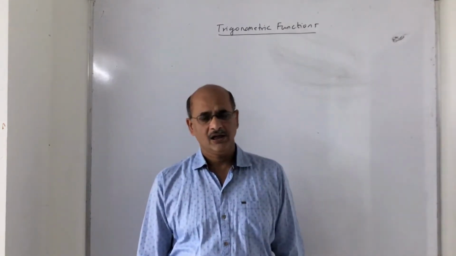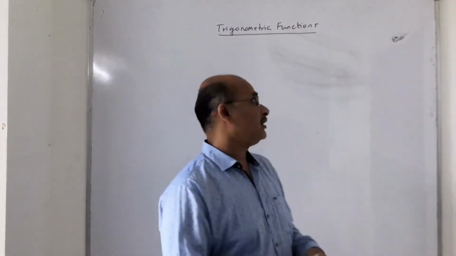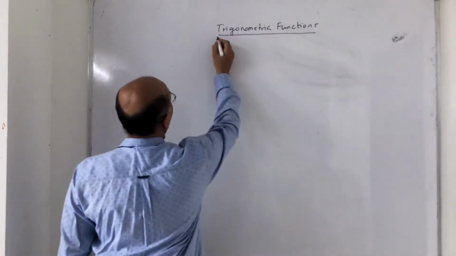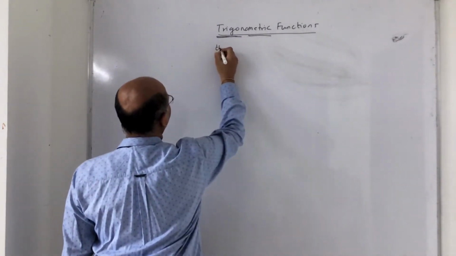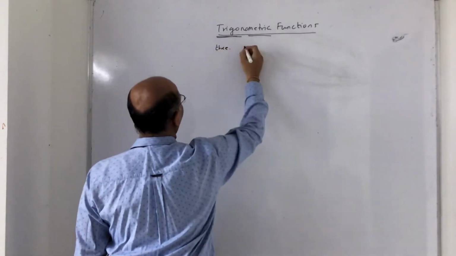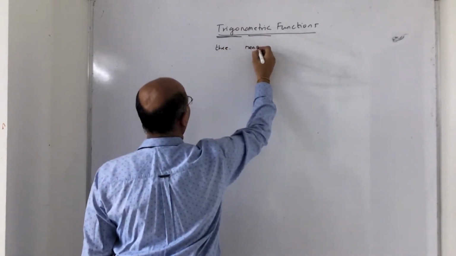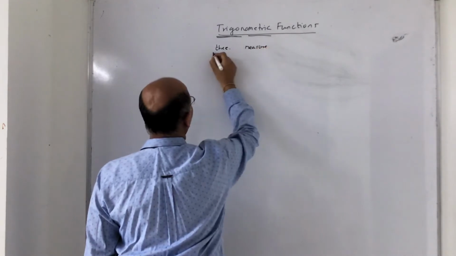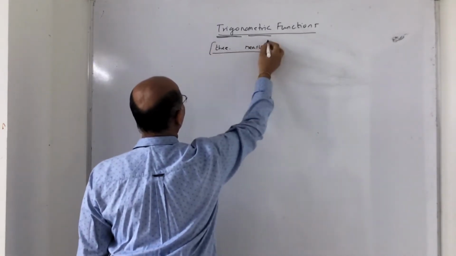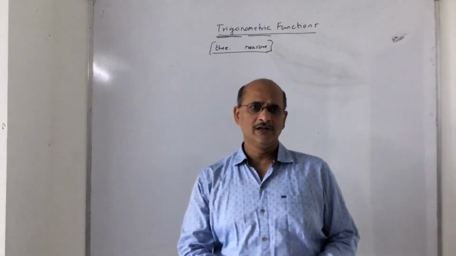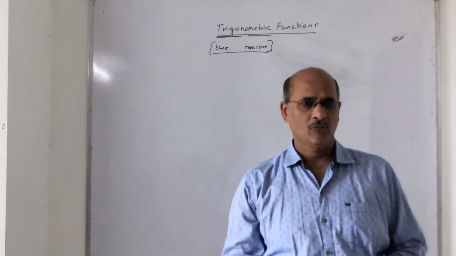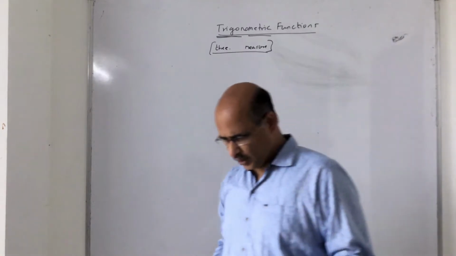When I say trigonometric, trigono means three sides and metric is measure. So what I am talking about is that the measurement of three sides of a polygon deals with trigonometry. So what is trigonometry?